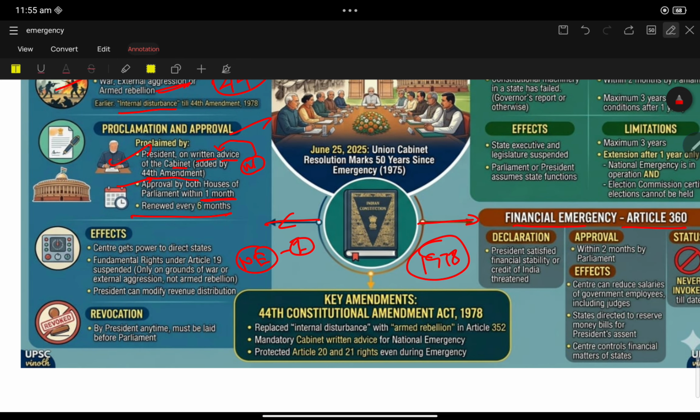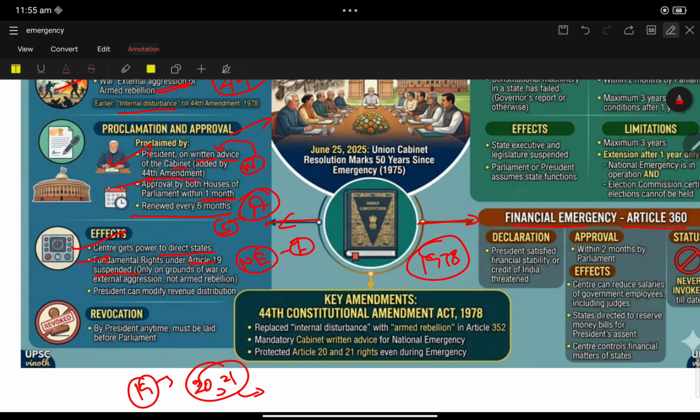What are the effects when national emergency comes into force? The Center gets the power to direct the states. That means the states lose their administrative power, and the Center takes over. Fundamental rights under Article 19 are suspended. Only Article 19 gets suspended; Article 20 and 21 remain in force. This is one of the important things: Article 20 and Article 21 are protected during emergency.